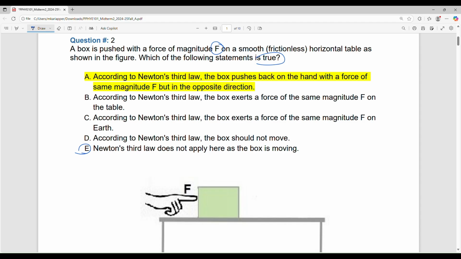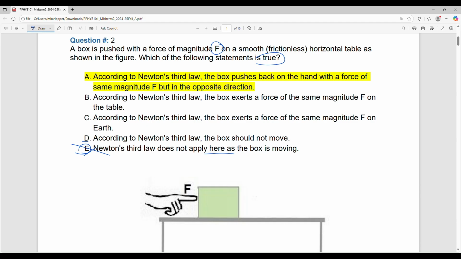And another thing is, those two forces acting on two different objects will have the same magnitude but opposite direction. That is Newton's third law. So this statement is wrong. It is always happening, whether the object is moving or not, it doesn't matter. Even if it is moving, it is working. Even if it's not moving, it's also happening. So this is wrong. D, according to Newton's third law, the box should not move. No, it's not like that.